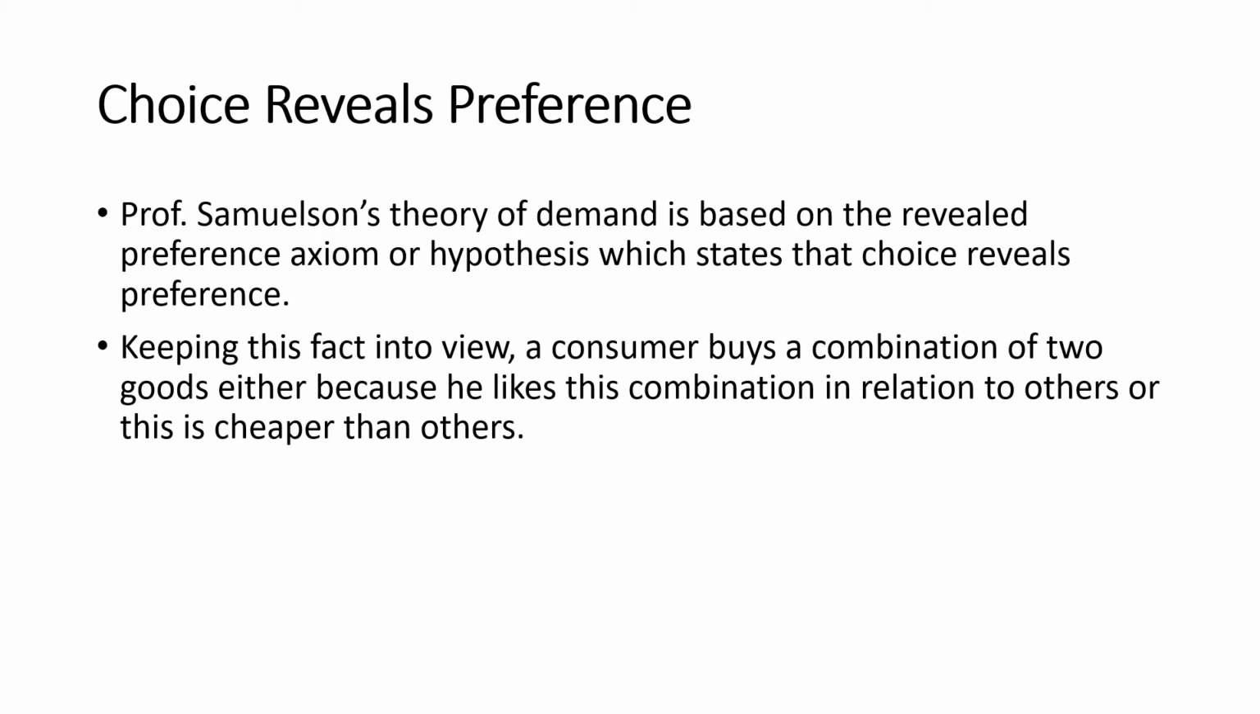So if somebody asks you what the revealed preference hypothesis is, you will be able to answer the question in a single sentence. You can say that it is the choice that reveals a preference. If you say choice reveals preference, that is the answer. So Samuelson's theory of demand is based on the revealed preference axiom or hypothesis, which states that choice reveals preference. Keeping this into account, a consumer buys a combination of two commodities either because he likes that combination in relation to others or because it is cheaper than others. So there can be two possibilities.